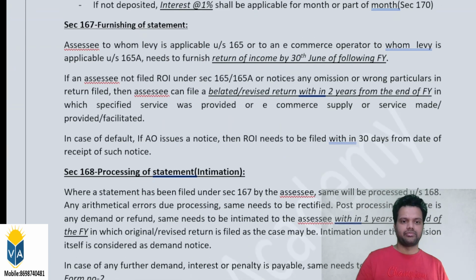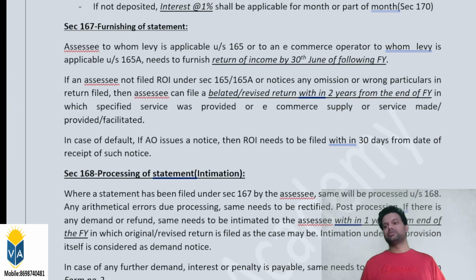Now, if not deposited, what are the consequences, sir? The consequences are the same, interest and penalty. If it is not paid on time, then interest is applicable at the rate of 1% per month or part of a month for the default period.